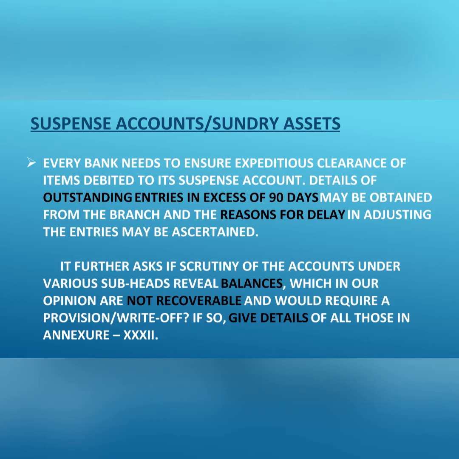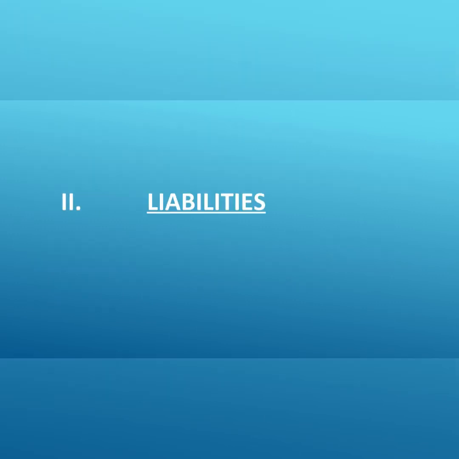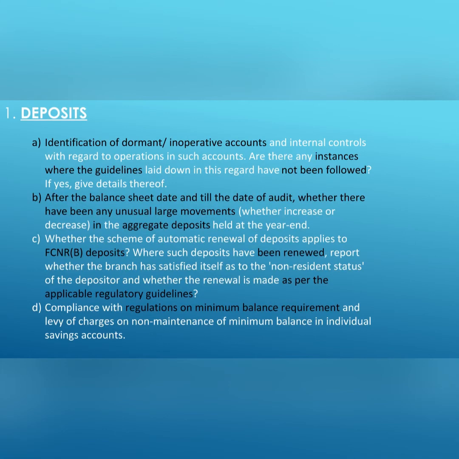Also, if in our test check and scrutiny of financials we come across any account head which has balances which seem irrecoverable and may require a write-off, then they are also to be reported under the said annexure. For clause 2, we need to report the nature and amount involved of unusual items, if any, found during our test check. Now moving to second part of LFAR, that is liabilities section.